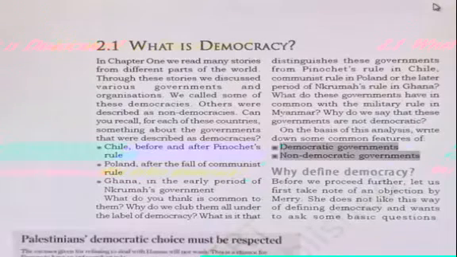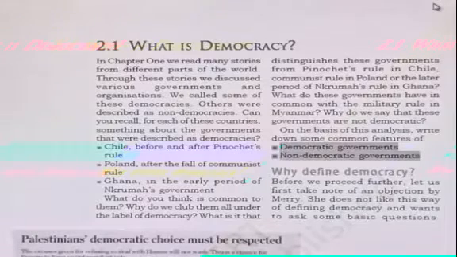What is the unitary system? Unitary system means only one power is there, that is a form of government, but only one level of government is there. Everyone is working under that kind of government. So what is democratic government? Democratic government means where the leaders are elected by the people, that is known as the democratic government.